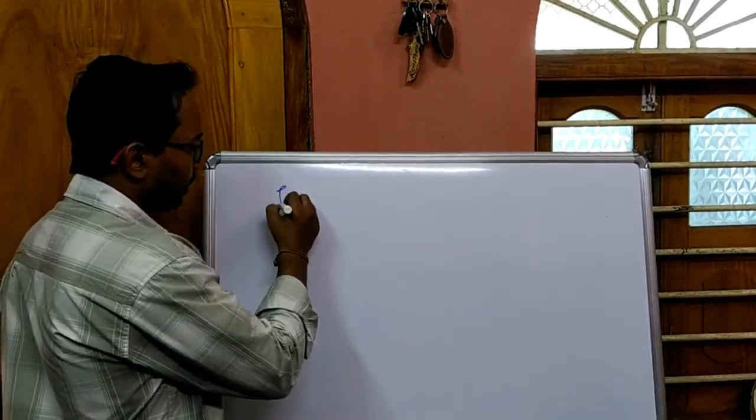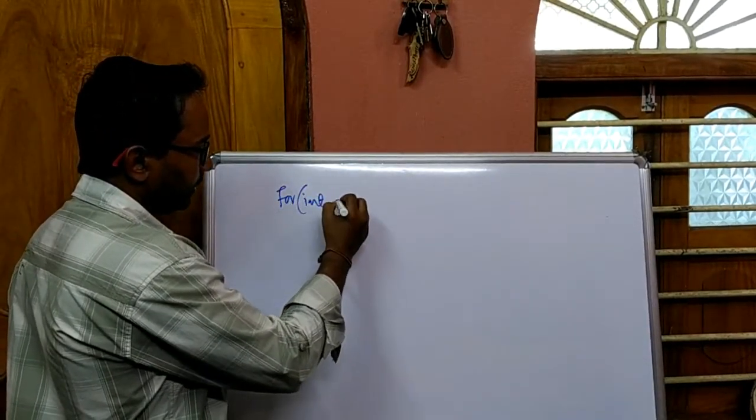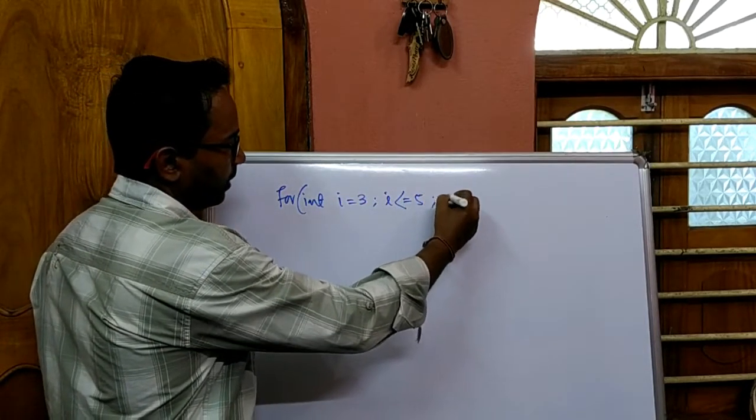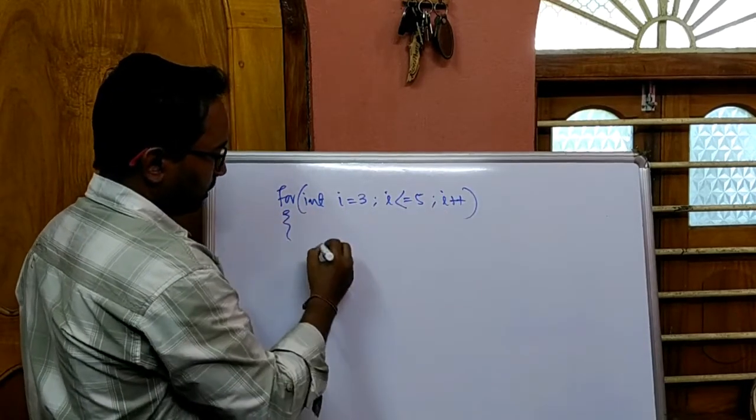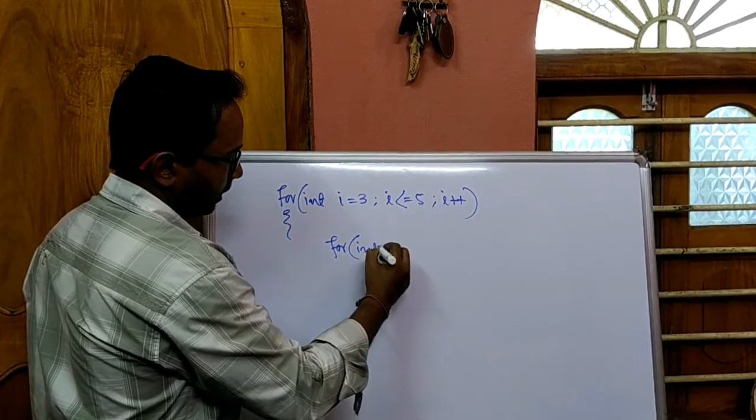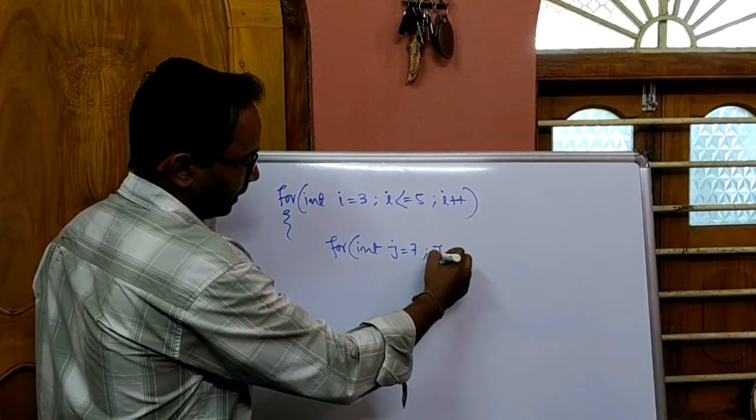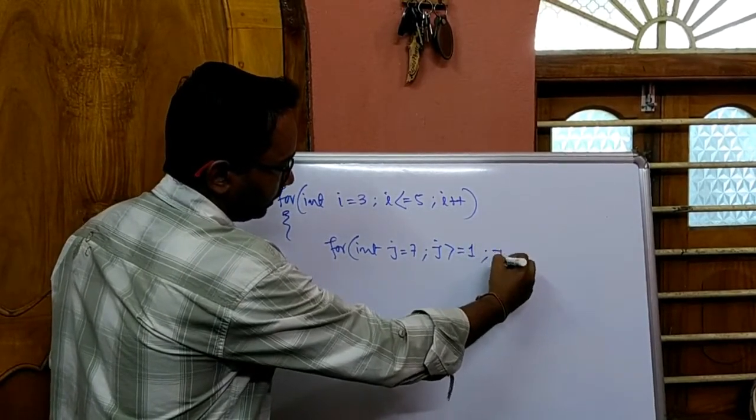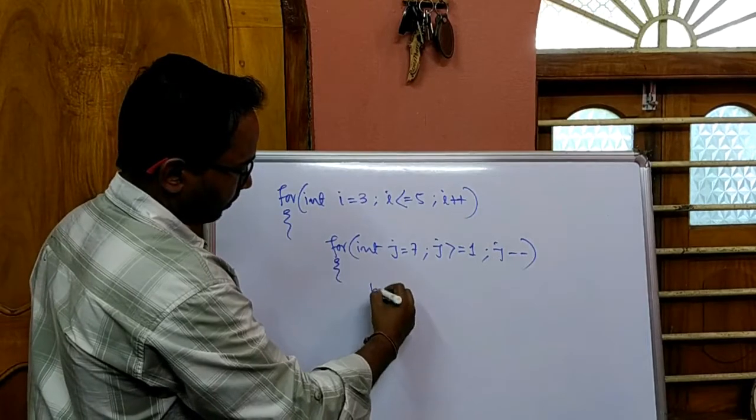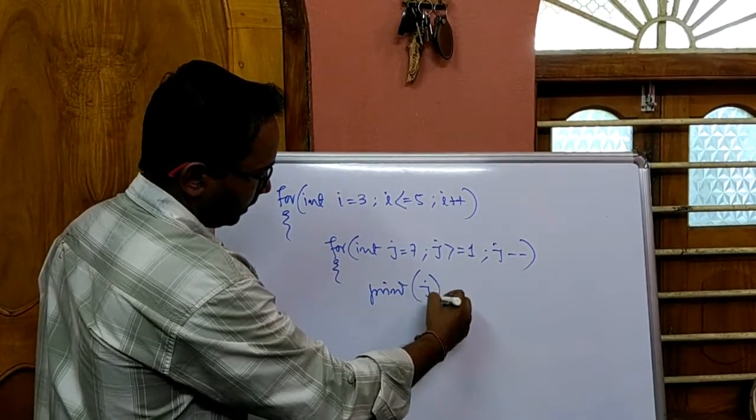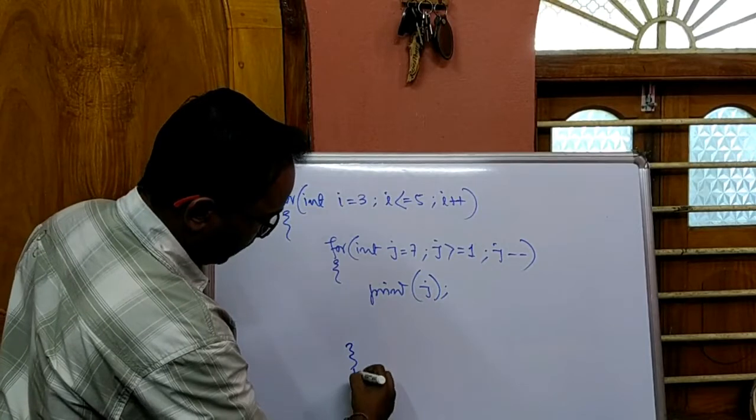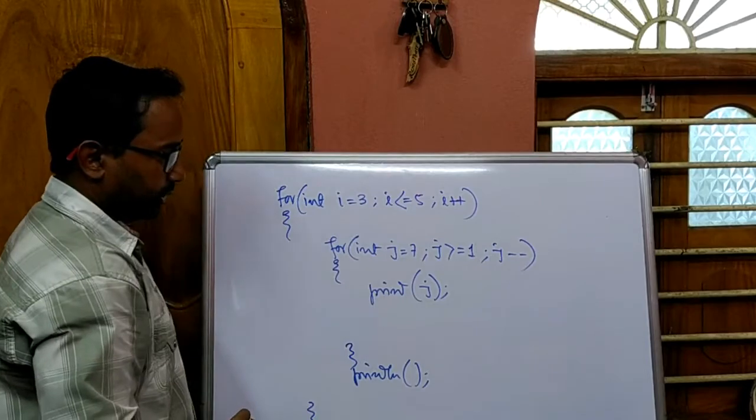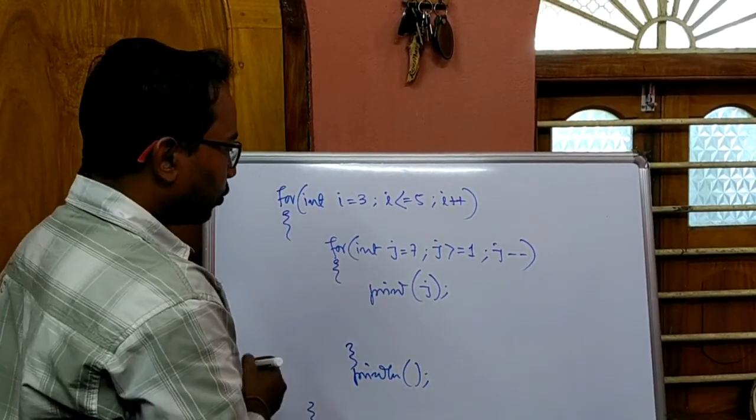So let's have a loop. A for loop, int i equal 3, i less than equal to 5, i plus plus. In a loop, int j equal to 7, j greater than equal to 1, j minus minus. Print j. Then close this for loop. Here System.out.println, nothing, only to bring the control to the beginning of the next line. Now if I execute this loop, what output we will get?